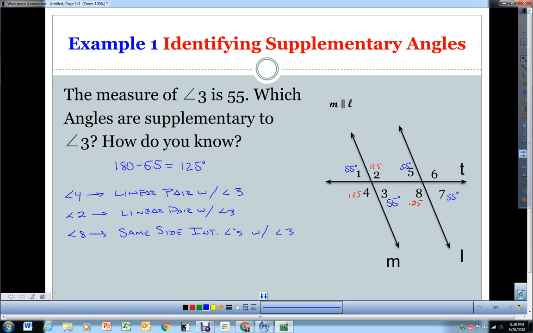Remember, corresponding angles can be on the same side of the transversal, but one is on the inside, one is on the outside, like 3 and 7. Okay, and if they're on opposite sides of the transversal, there's a good chance that they're going to be alternate interior or alternate exterior. So the last one is always the hardest one, angle 6. And there's many ways you can actually get this. Okay, so angle 6, and the reason why is you can say that angle 6 and angle 7 form a linear pair.